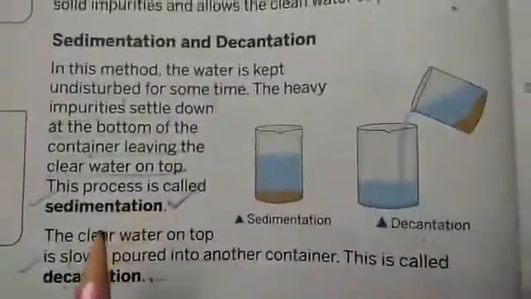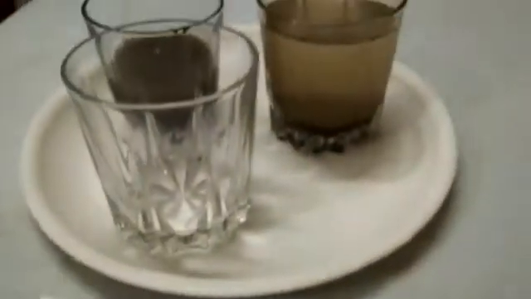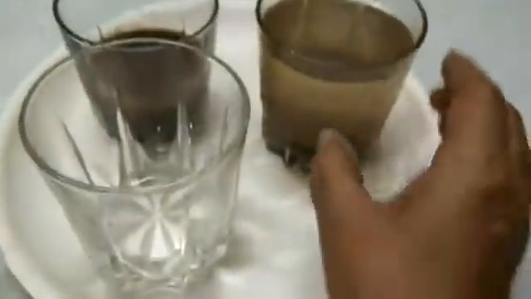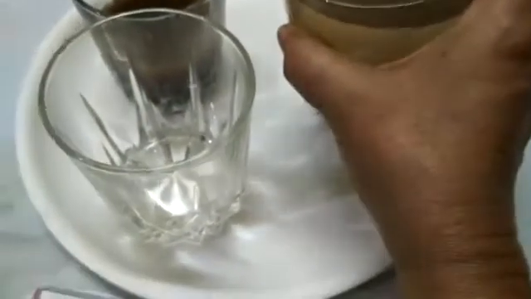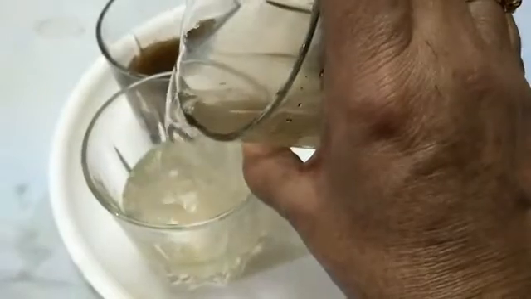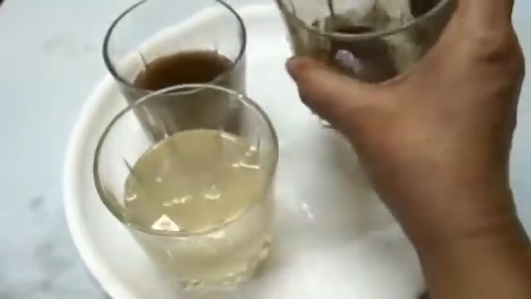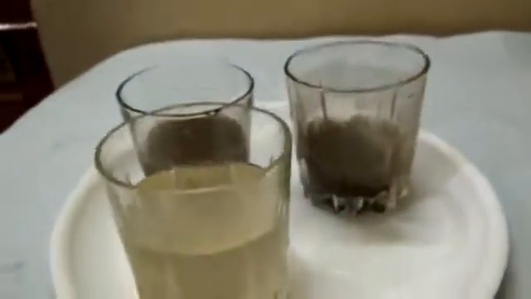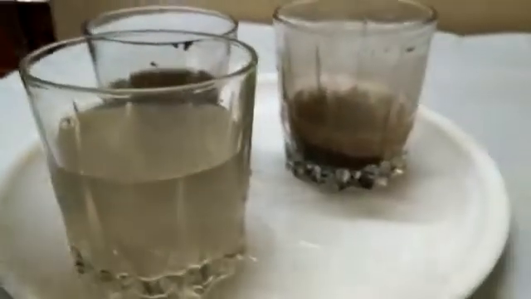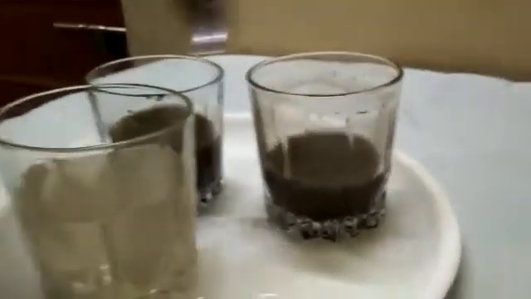Now I take a glass and I will slowly pour the clear water from the top. See, now I poured the clear water. This is totally muddy water. This was clear water on the top. Now if I stir it, both look the same.